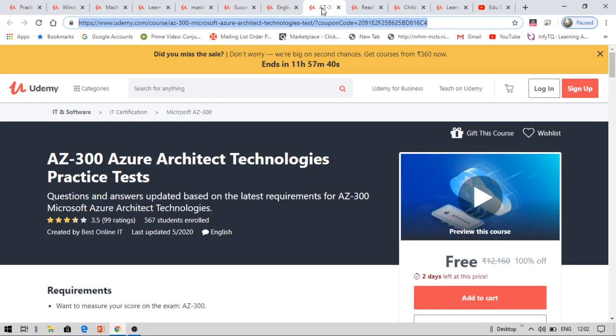Here comes the course number 8. You can enroll for this course within 2 days, thereafter access for your lifetime. Now this course number 8 is about Azure Architect Technologies practice test. If you wanted to give an exam in the Azure, then you should really learn this practice test. The number for this course is 8. Please do note it. Now here comes the course number 1.